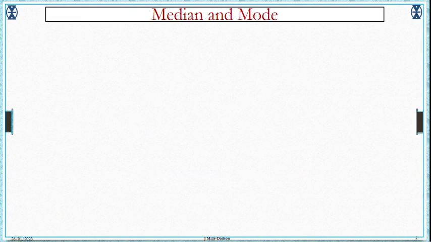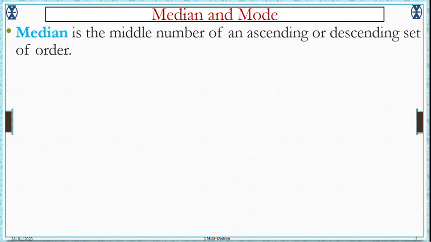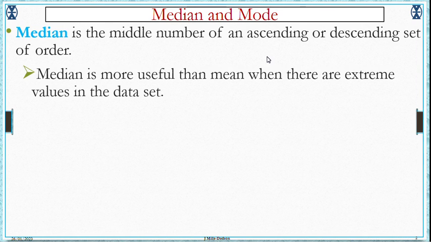We're going to look first at median and mode. Let's look at the definition. Median is simply the middle number of an ascending or descending set of data. The key point is that the data must be in order, either ascending or descending, and we are looking for the middle number. Median is more useful than mean when there are extreme values in the data set. So when you have a set of data with extreme values, the best average to use for comparison is the median. We will look at an example soon.